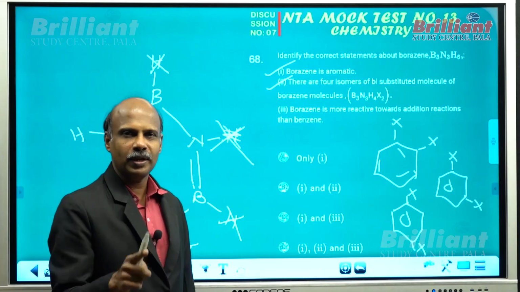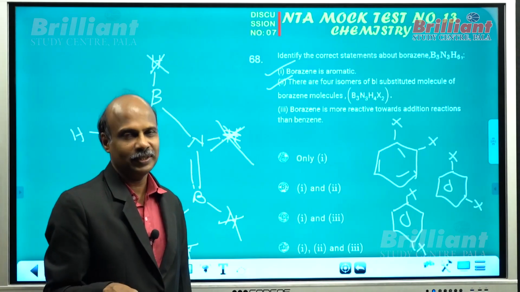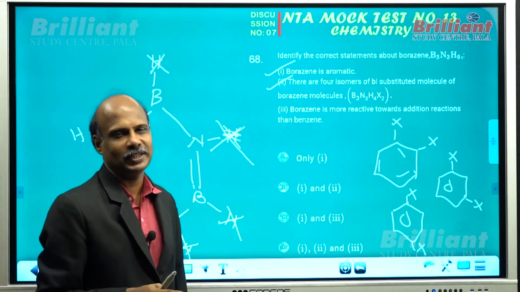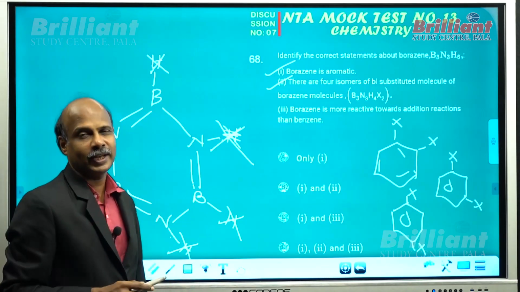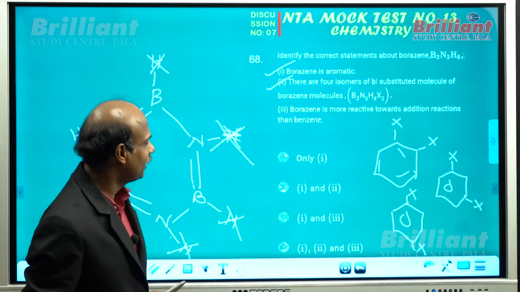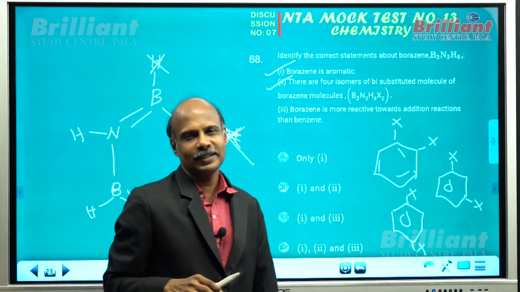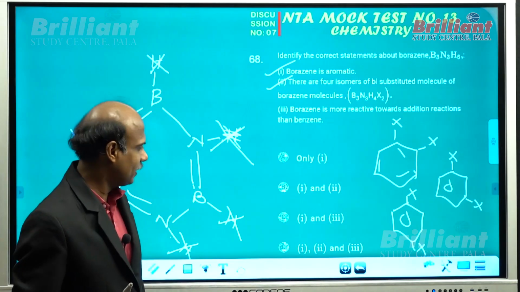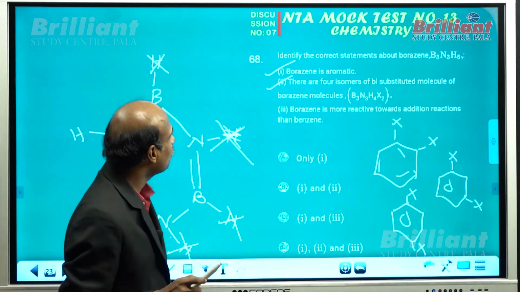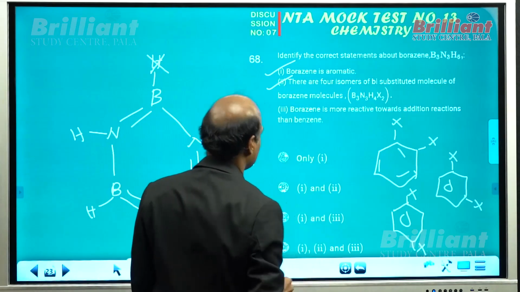One para only, one on boron, other on nitrogen. But there are 2 types of meta. But in the case of benzene, there are only 3 isomers possible: ortho, meta and para. So what about the second statement being correct?